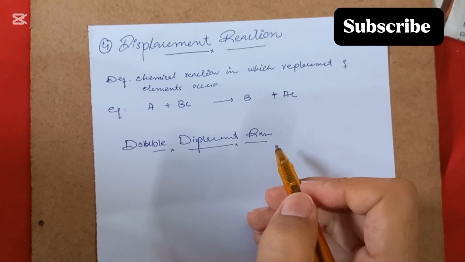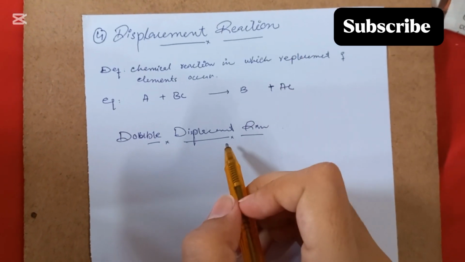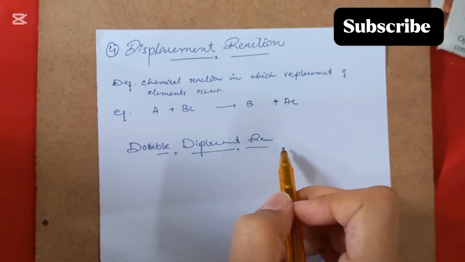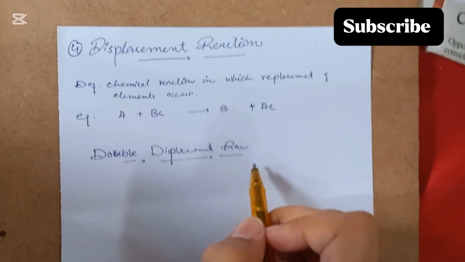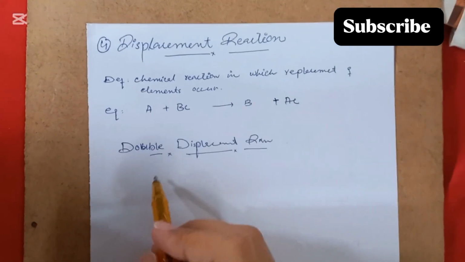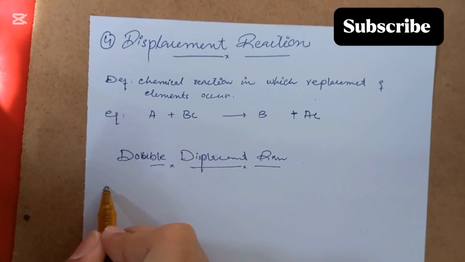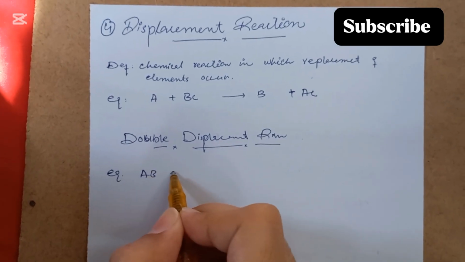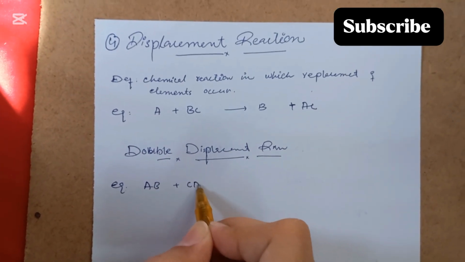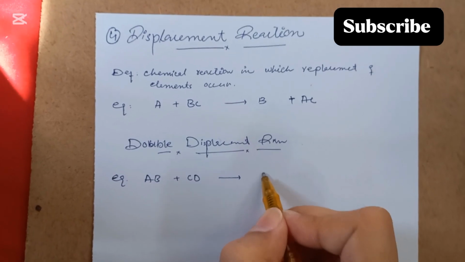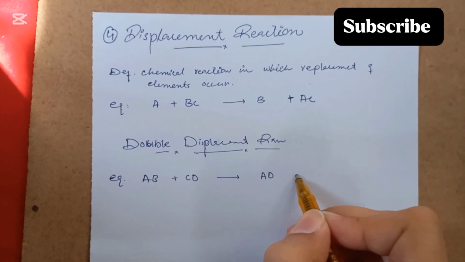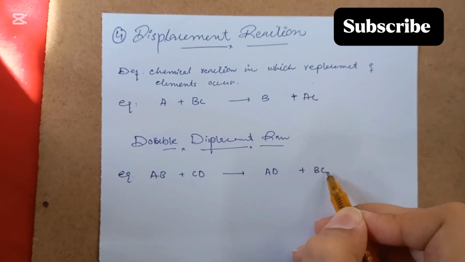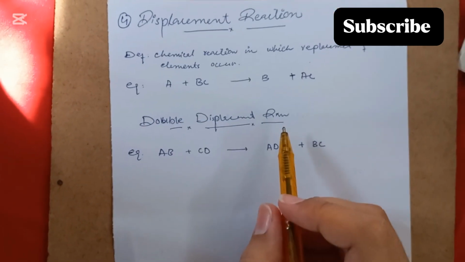So here is another type of displacement reaction, that is the double displacement reaction. In a double displacement reaction, two molecules will replace another two molecules. If I write the equation here, okay, so this equation shows the double displacement reaction.